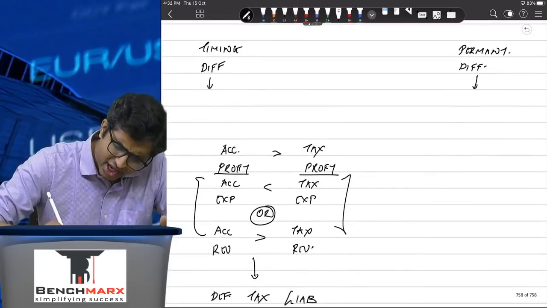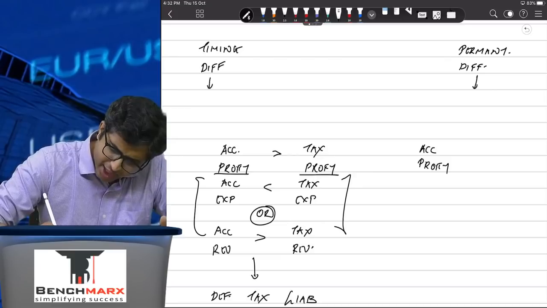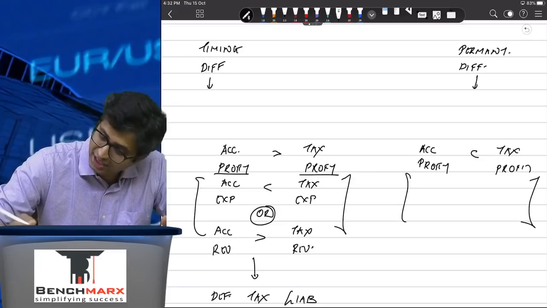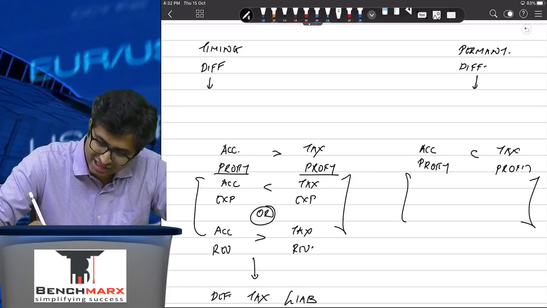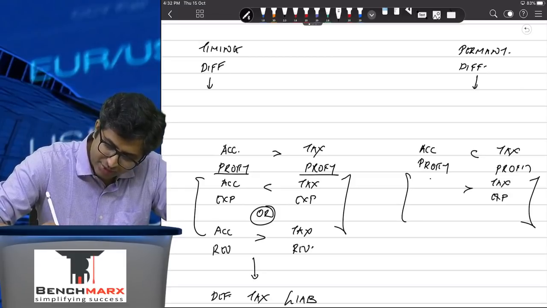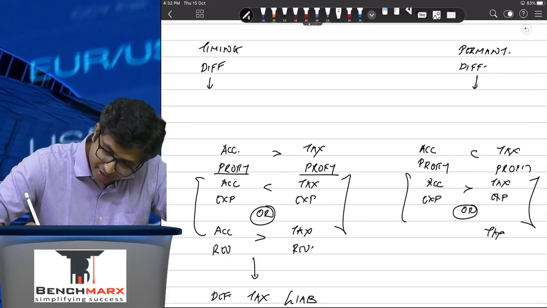On the other hand, if your accounting profit and you compare it with the tax profit, your tax profit is higher. It may be due to disallowance of an expense. So if an expense is disallowed, tax में expenditures आपके total कम रहेंगे, books of accounts में expenditures ज़्यादा रहेंगे. Or it may be due to a higher revenue shown in tax, a lower revenue shown in accounts.